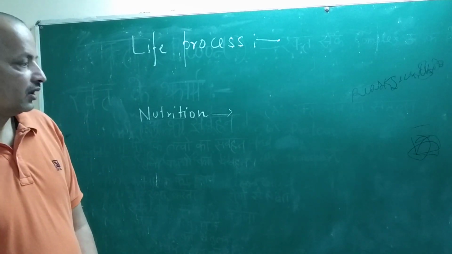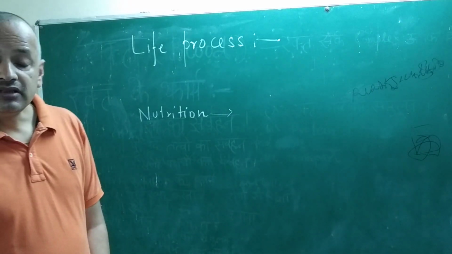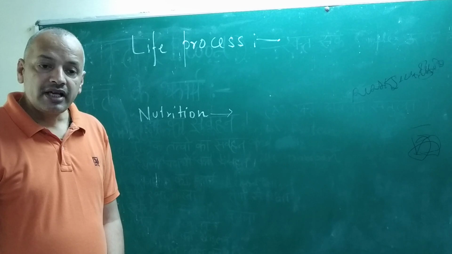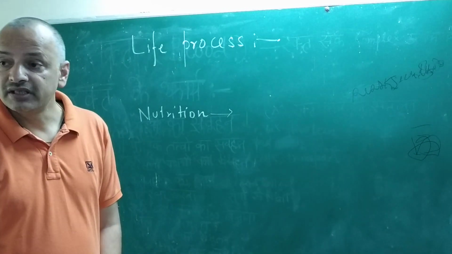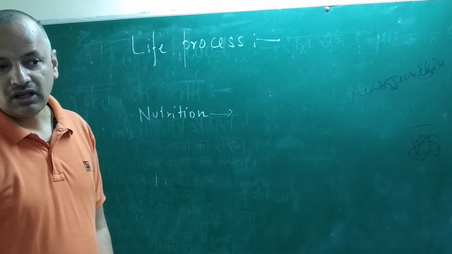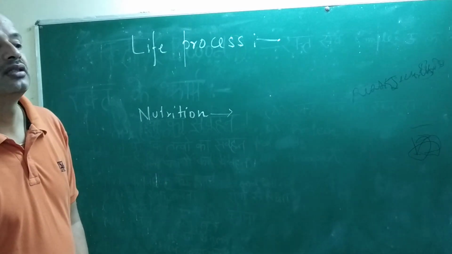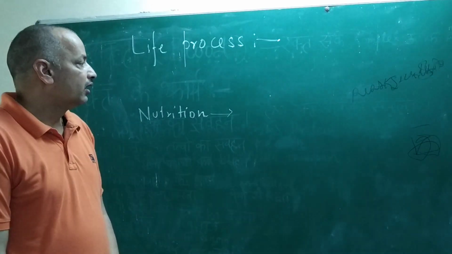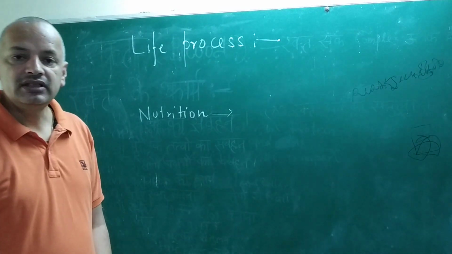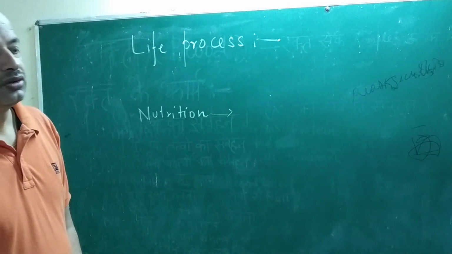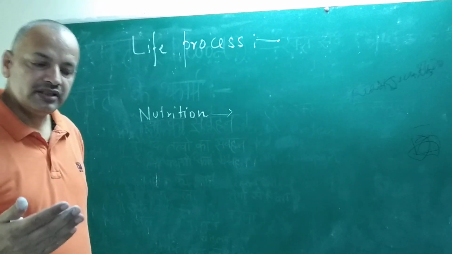So nutrition is such a type of transformation of energy source. From the outside there is a variable source of energy, but inside there is only one source of energy, that is ATP. So nutrition is the transfer of source of energy.